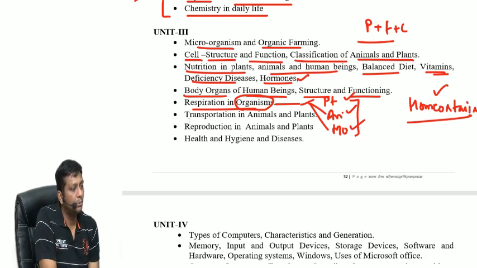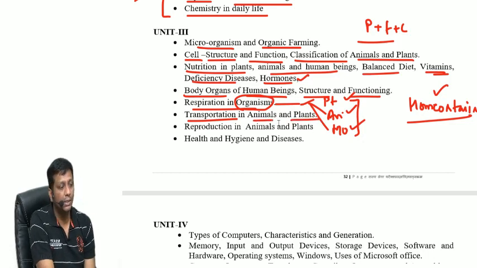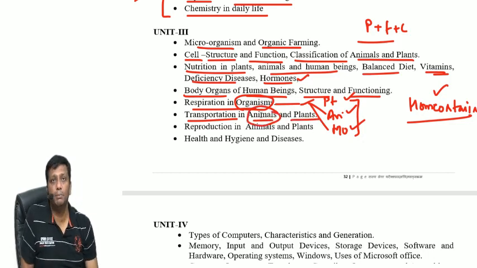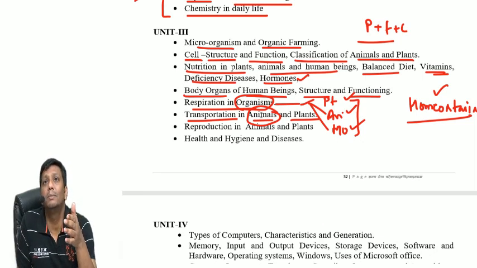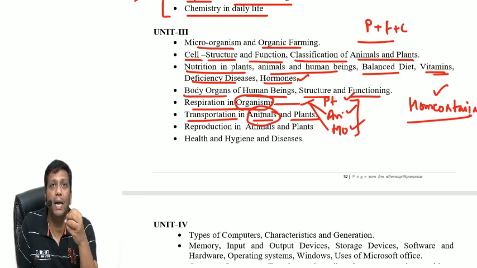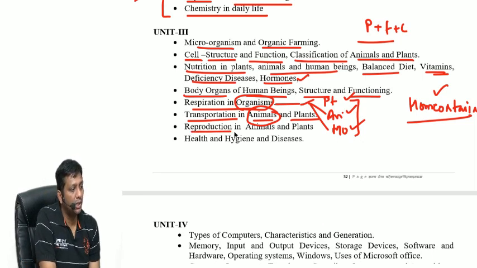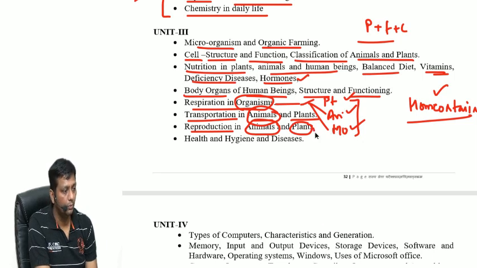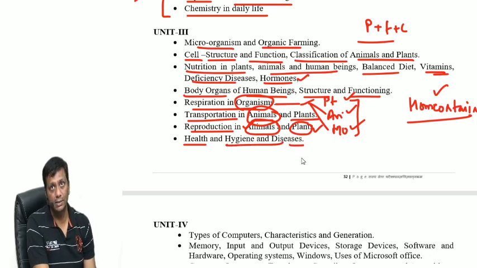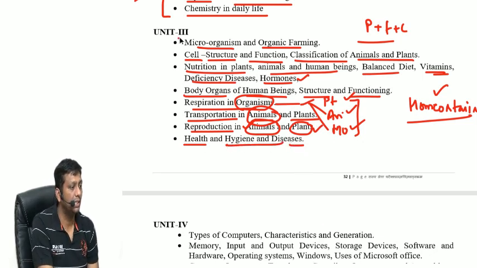Next, transportation in animals and plants. In animals, for transportation purposes, the circulatory system is inside your body. In plants, the vascular bundle is there, where you can see components like xylem, phloem and cambium. That discussion is required. Later on, you should go into reproduction in animals and plants. I will discuss plant reproduction and animal reproduction. Later on, you go into health, hygiene and diseases. Of course, guys, that discussion is also very important.